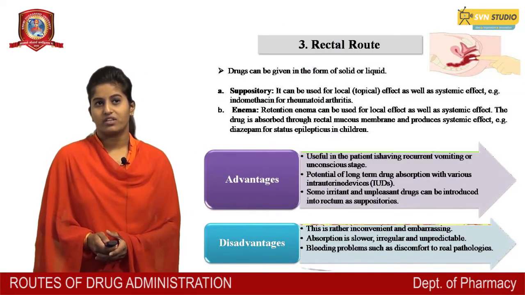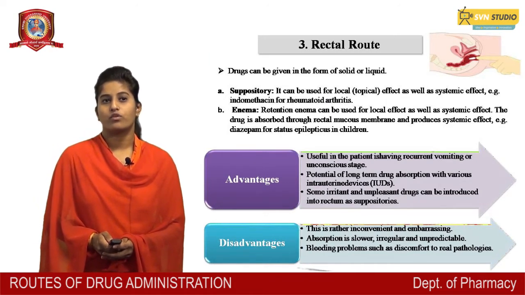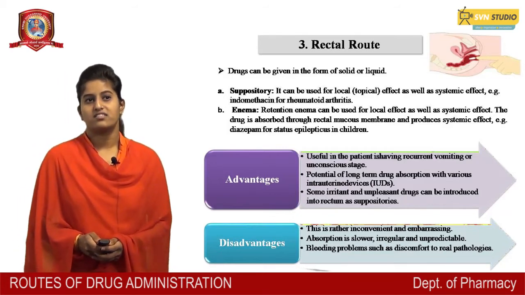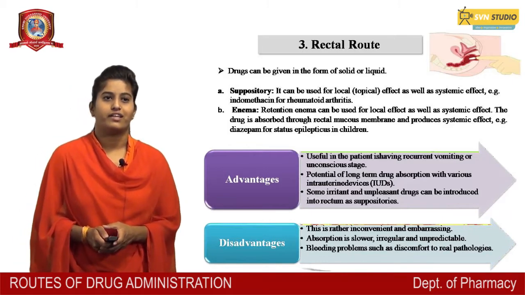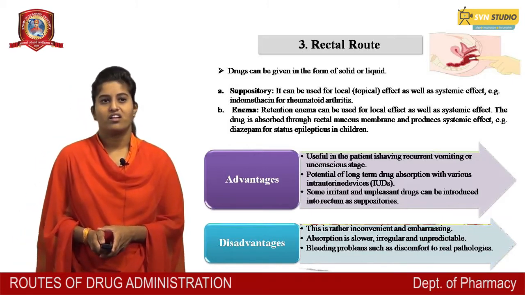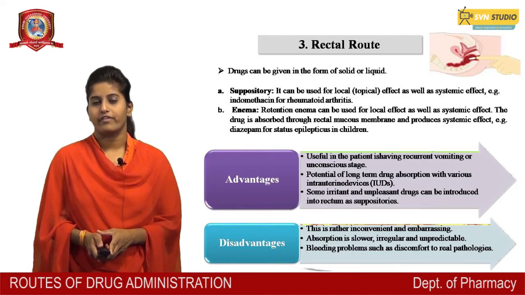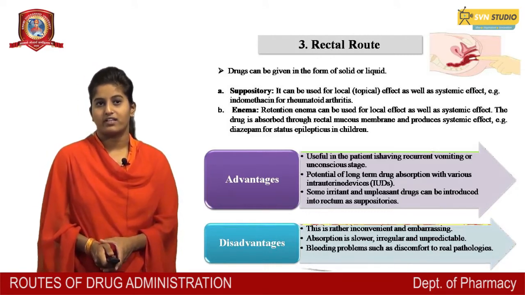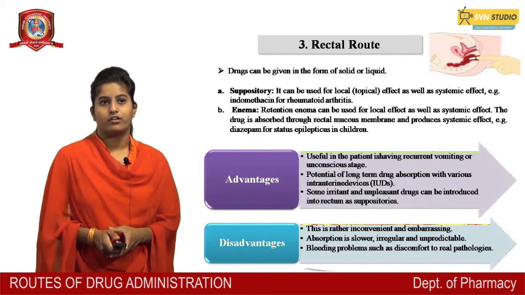Rectal route. Drug can be given in the form of solid or liquid suppositories. It can be used for local topical effect as well as systemic effect, that is indomethacin for rheumatoid arthritis. Retention enema can be used for local effect as well as systemic effect. The drug is absorbed through rectal mucous membrane and produces systemic effect, that is diazepam for status epilepticus in children.